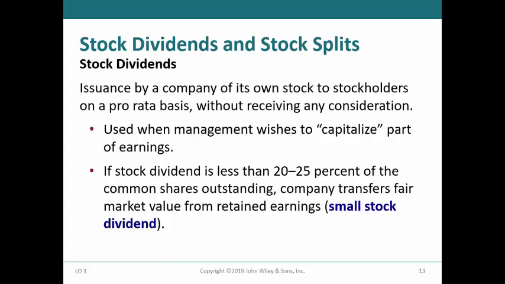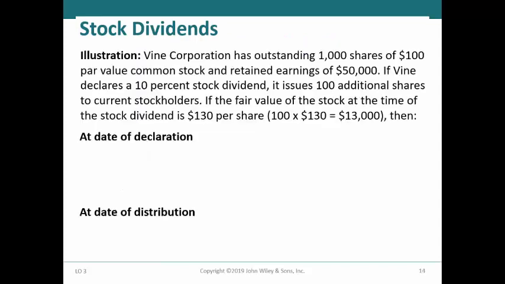In a small stock dividend, retained earnings will be debited for the market value of the shares distributed. The reasoning for this treatment for small stock dividends is that smaller stock distributions do not substantially affect the value of the stock in the market.